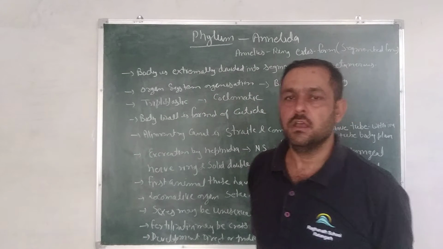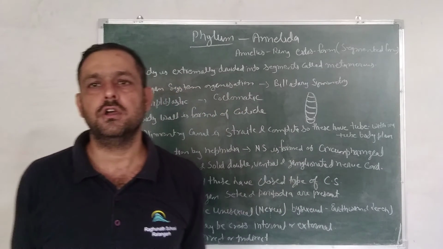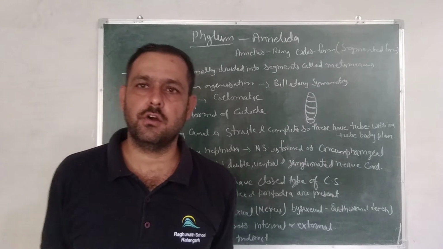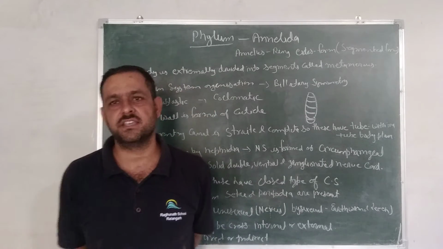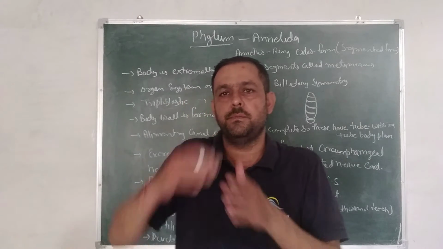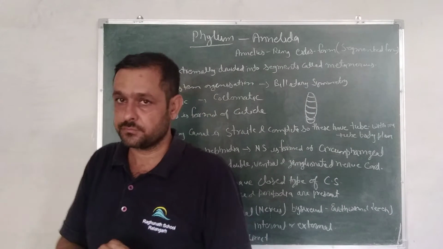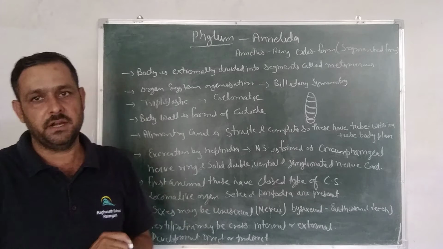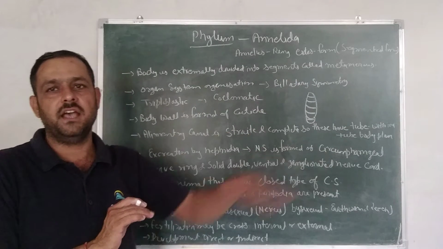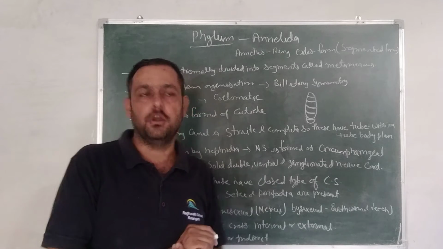Only a single phylum, Aschelminthes, in which the coelom is not covered by mesoderm, so they are called pseudocoelomates. Before Aschelminthes all the phyla are acoelomate, and above Aschelminthes all phyla are included in coelomates.